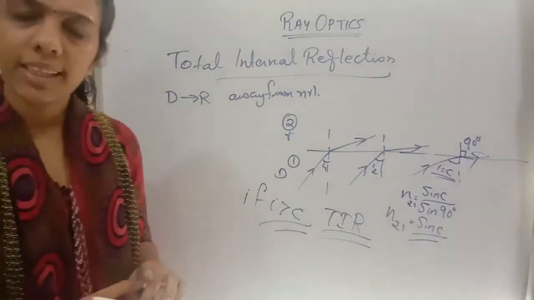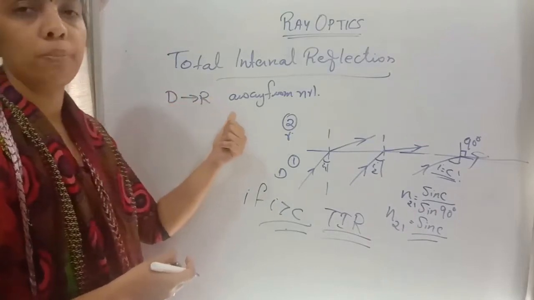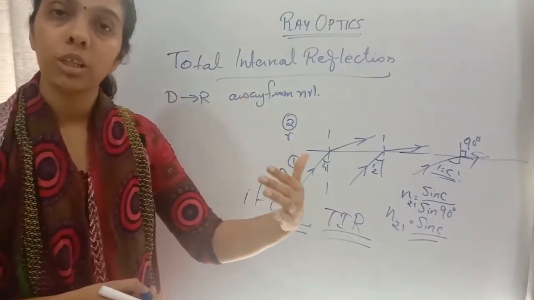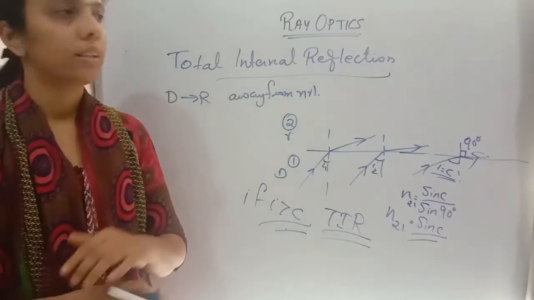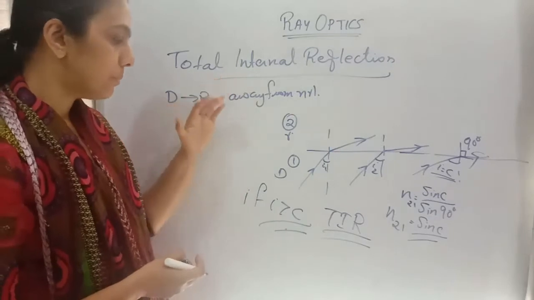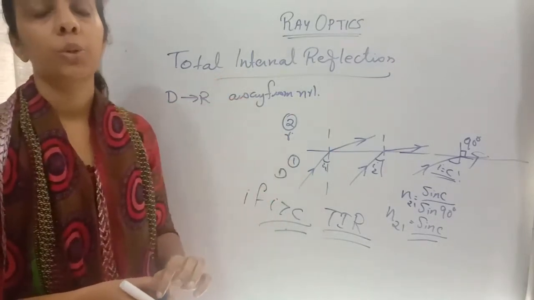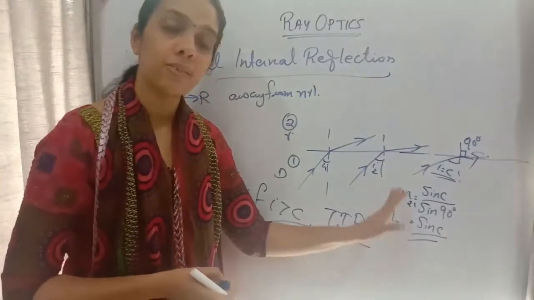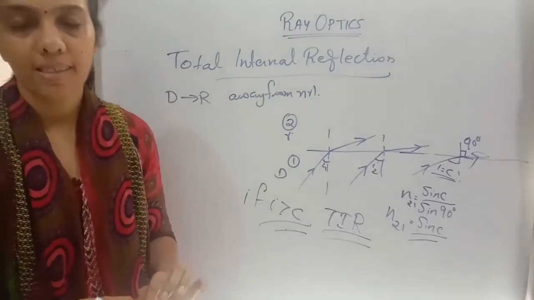So for total internal reflection, we have two conditions. The ray of light should pass from a denser to a rarer medium, and the angle of incidence should be greater than the critical angle. These are the two conditions for total internal reflection to happen. Refractive index of the second medium with respect to the first medium will be equal to sin C.